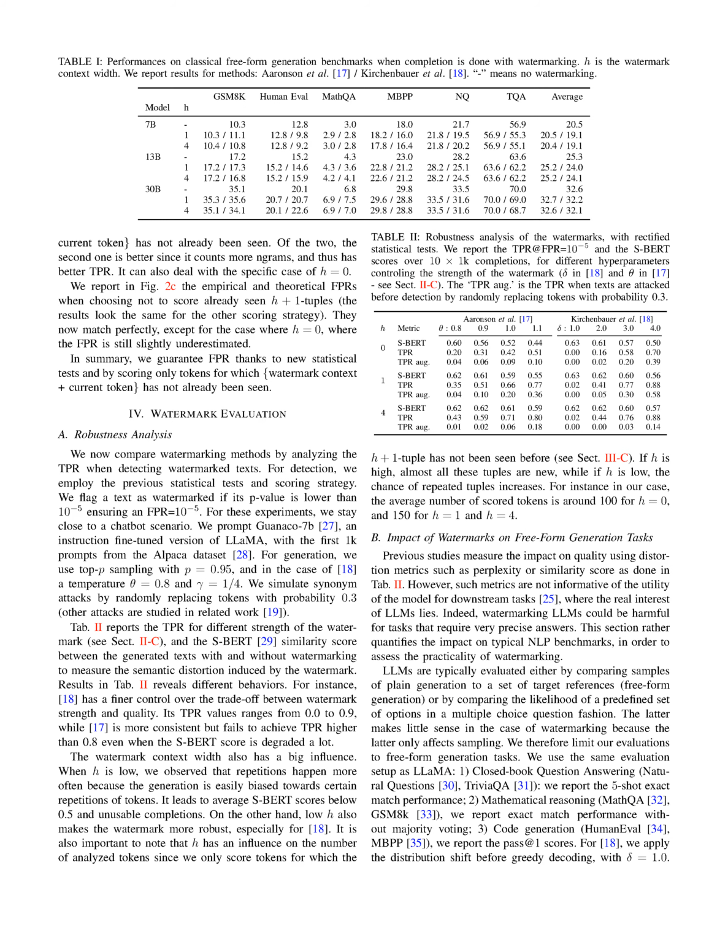When we chose not to score previously seen combinations of watermark context and current token, the observed and theoretical FPRs matched perfectly, except for the case where h=0, where the FPR was slightly underestimated. In conclusion, we can ensure a reliable FPR by using new statistical tests and by only scoring tokens for which the combination of the watermark context and current token hasn't been seen before.